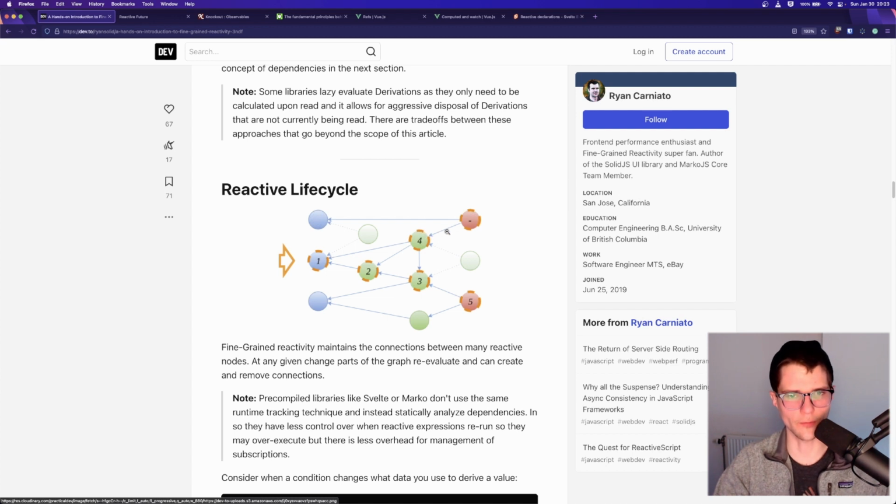I'm sorry, it's the other way around. This red effect is subscribing to this green derivation and this blue signal. And so what that means is at any point in time, if either one of these two values changes, we know that the red effect needs to be run again. And same here, just as another example, this signal is being subscribed to by this derivation and this one as well. So, both of these values will be updated by this one.